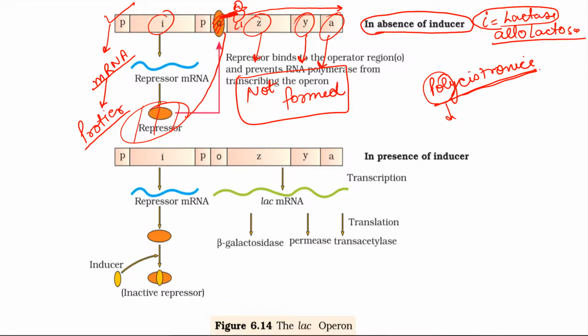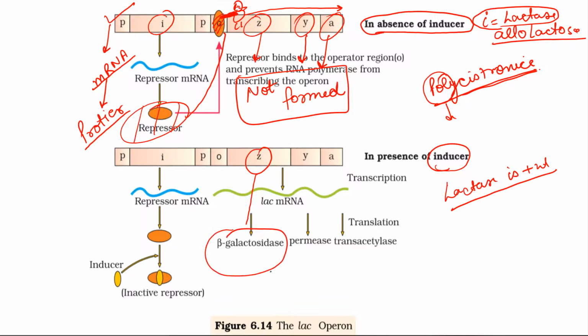But in the presence of inducer, when lactose is present, this Z gene will form beta galactosidase, and beta galactosidase converts lactose into glucose and galactose.